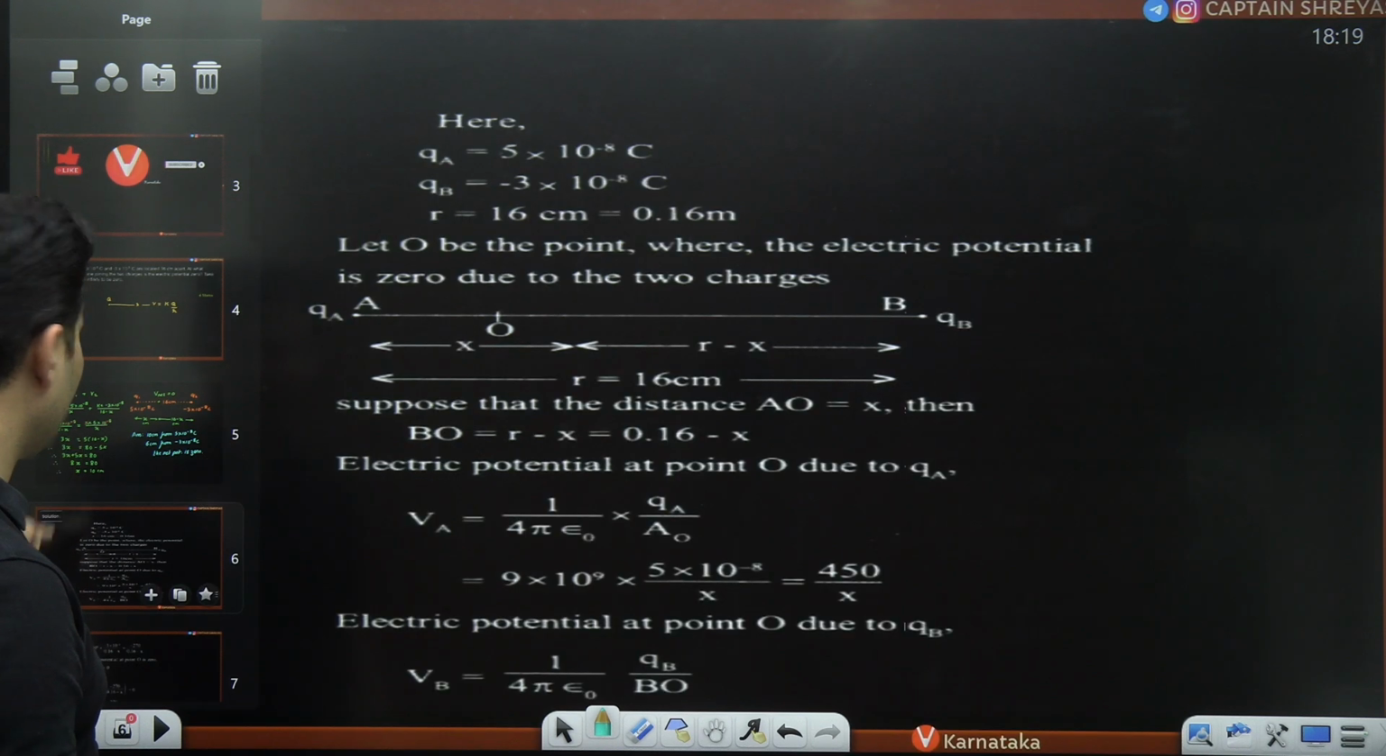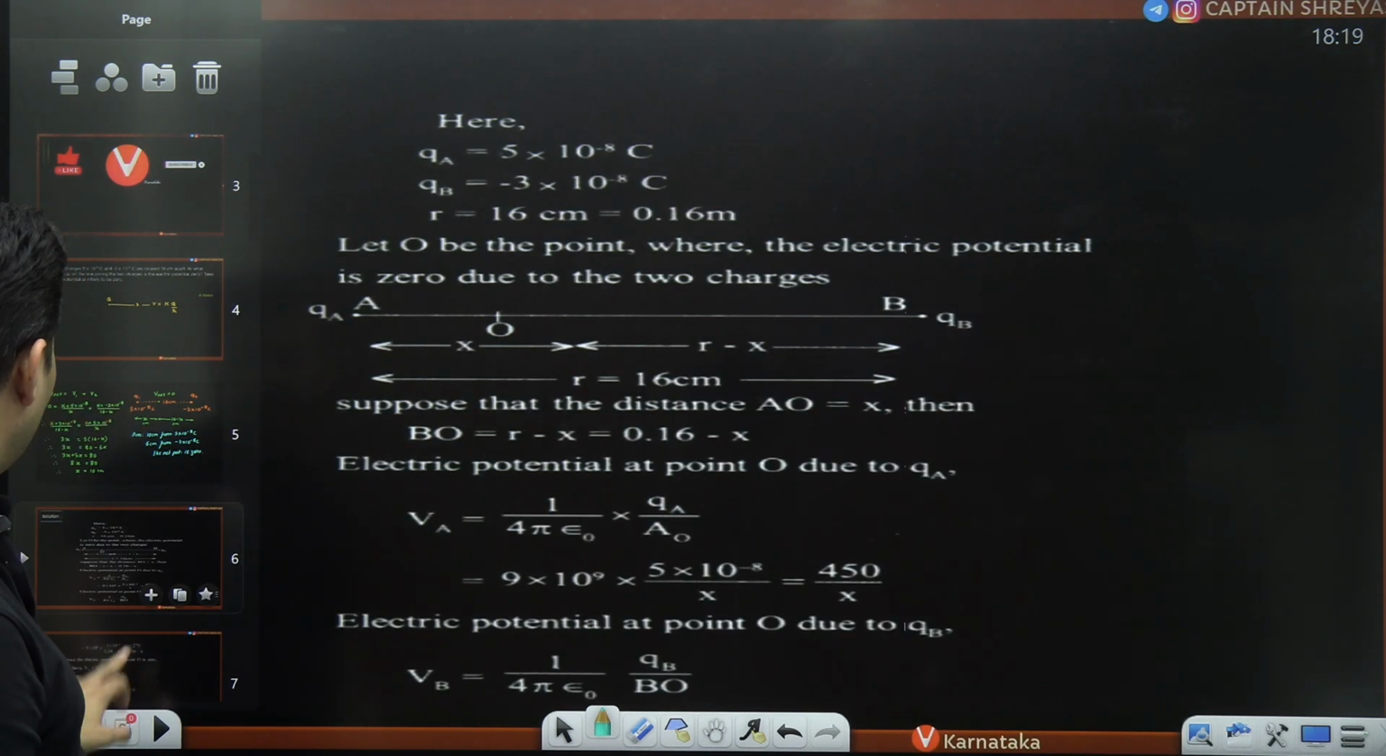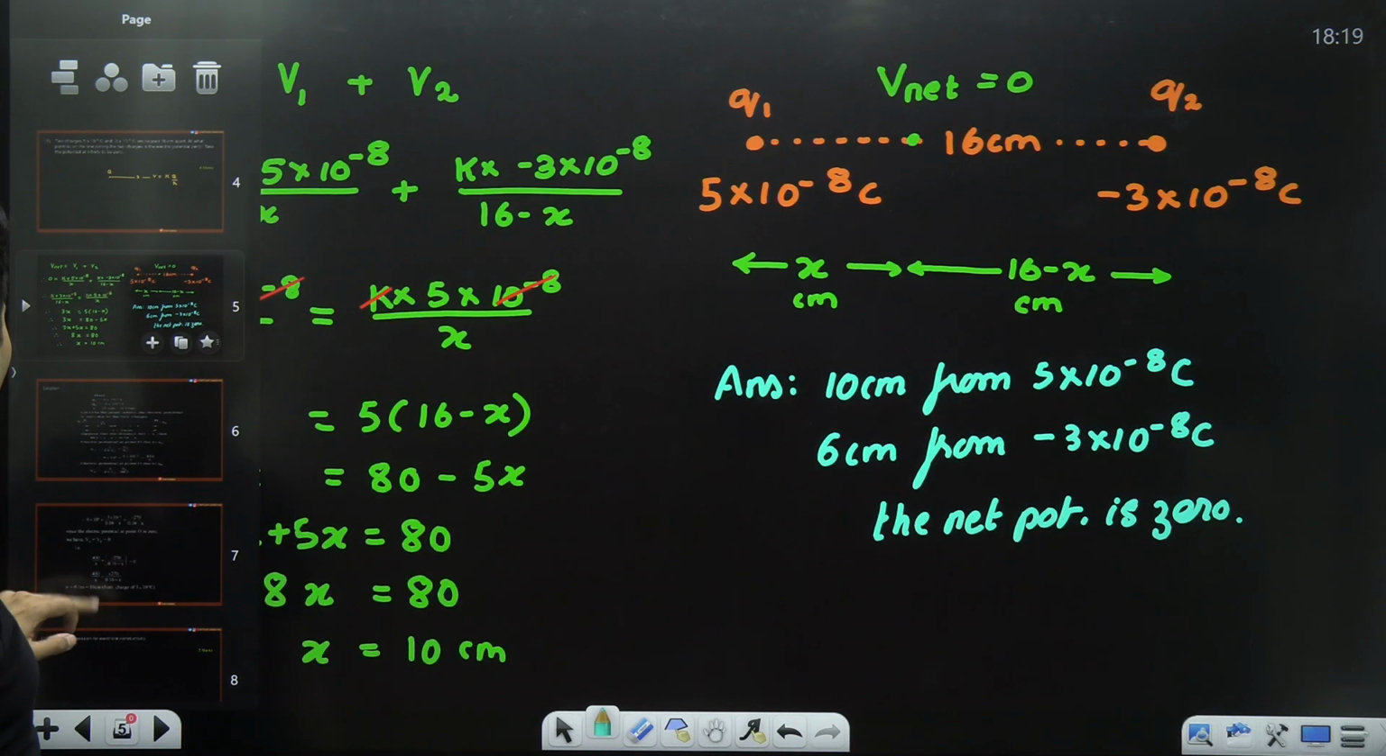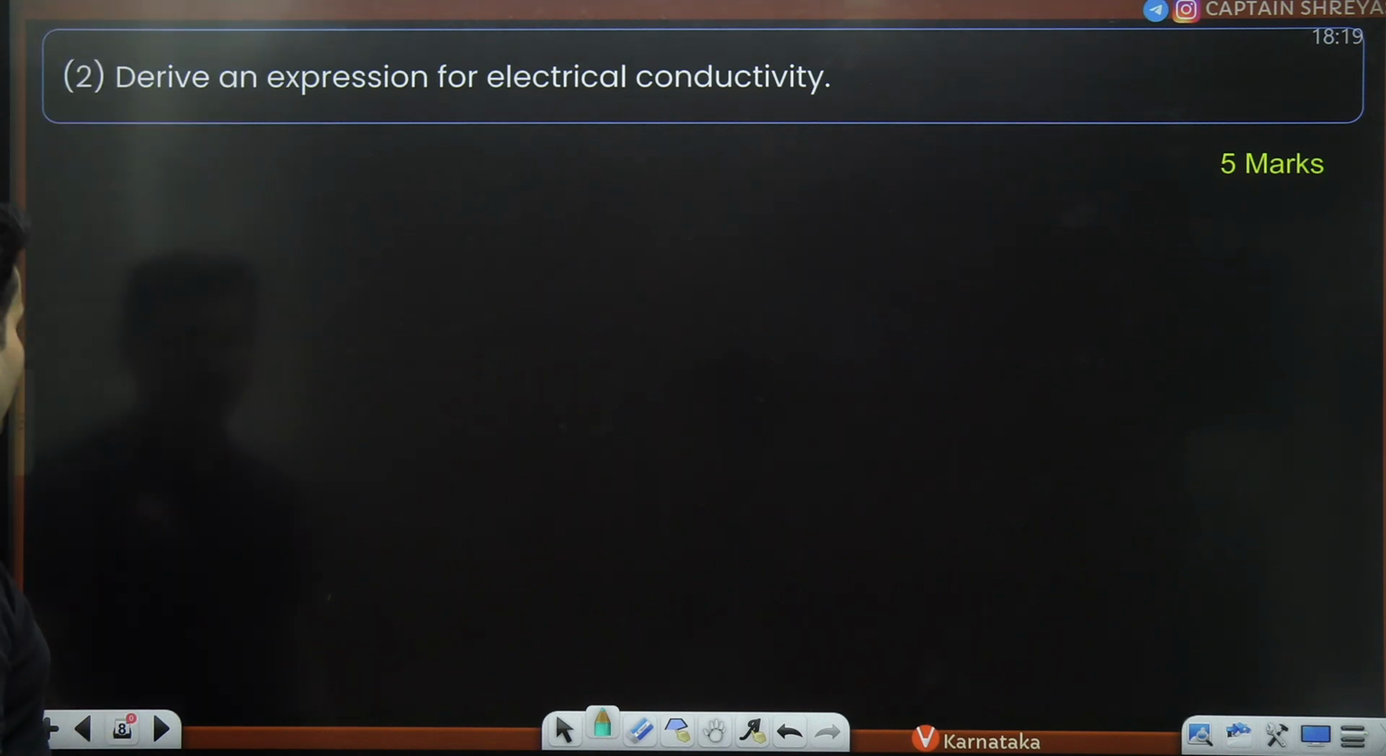All right. So the solution, everything is mentioned again over here also. Yeah. 6 centimeters or 10 centimeters from this charge. Fair enough. Good. Let's go to the next question.